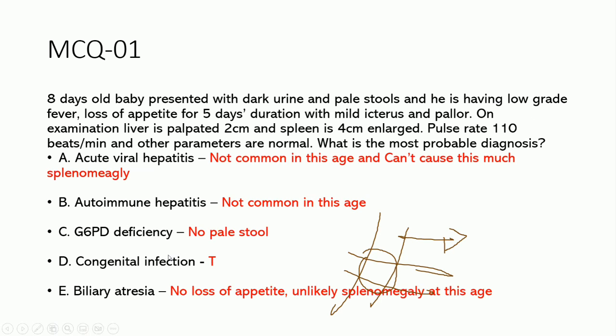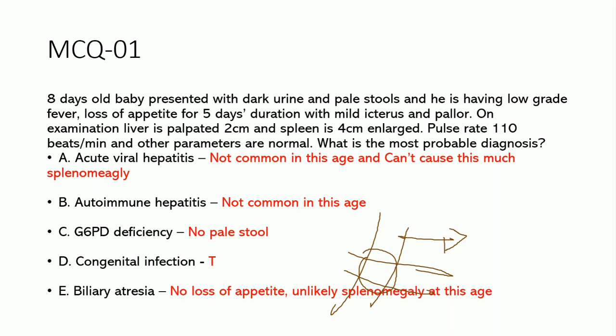So let's see how we are going to get the answer between B and E. Biliary atresia, I already told, usually at the time of birth the baby is normal. Usually the child presents at the age of 1 month, 1.5 months. And at presentation, if it is diagnosed early, like even 2 weeks or 1 month of duration, there will be only a mild enlargement of the liver. For splenomegaly like 4 centimeters of enlargement to occur, there should be liver failure, leading to portal hypertension that can cause hypersplenism, a 4 centimeter enlargement. So biliary atresia at this point is unlikely.